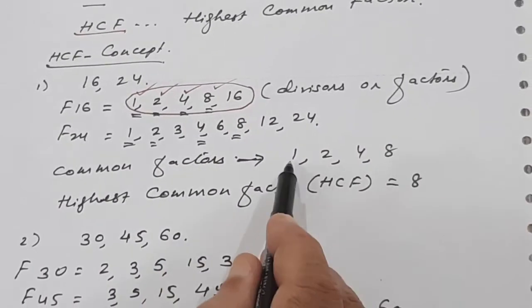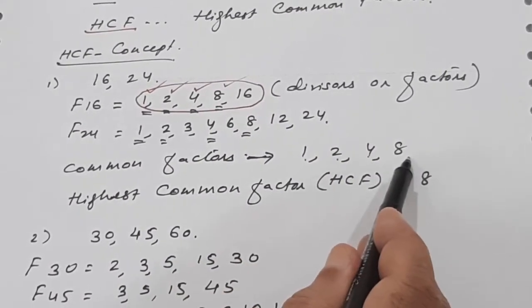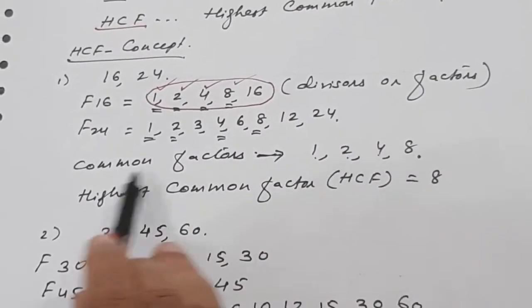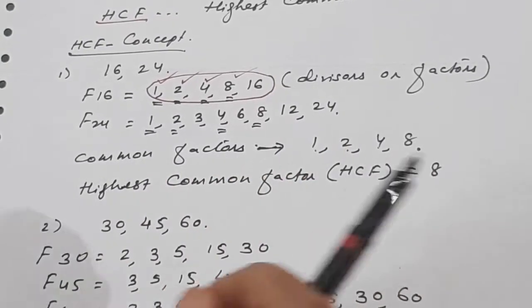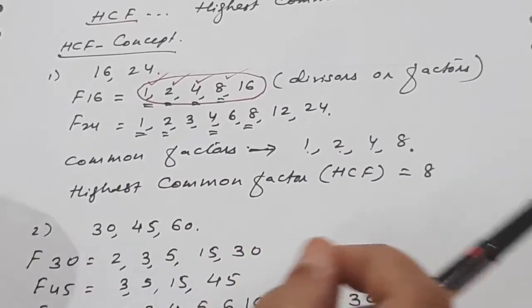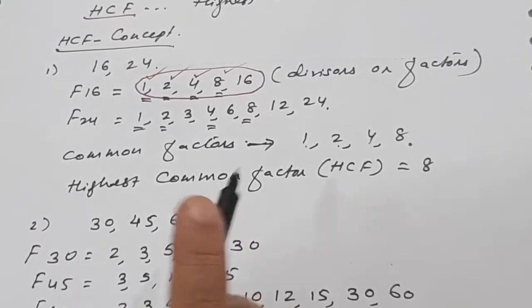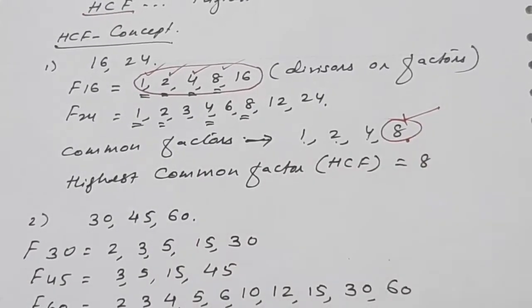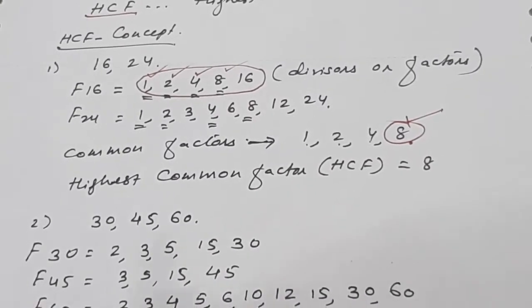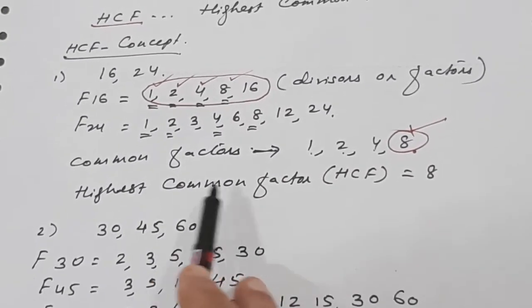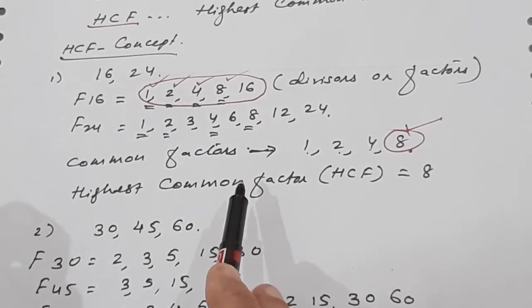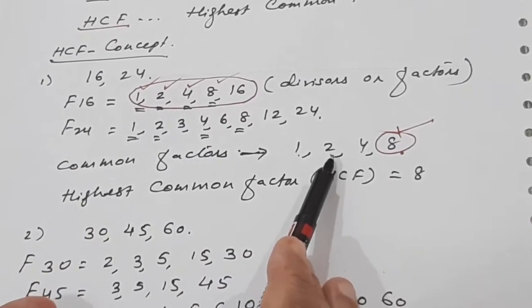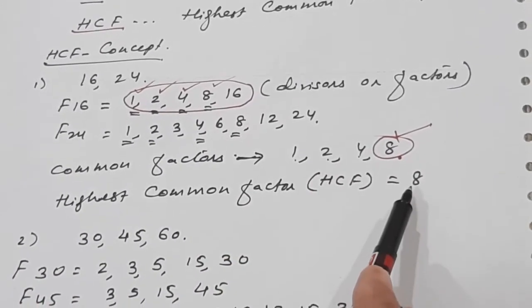So 1, 2, 4, 8, these are common factors. And which is the greatest, the highest, that we have to find. So the highest is 8. So this is your HCF. Here we understand that HCF is the highest common factor. There are many other common factors, but we have to consider the highest.